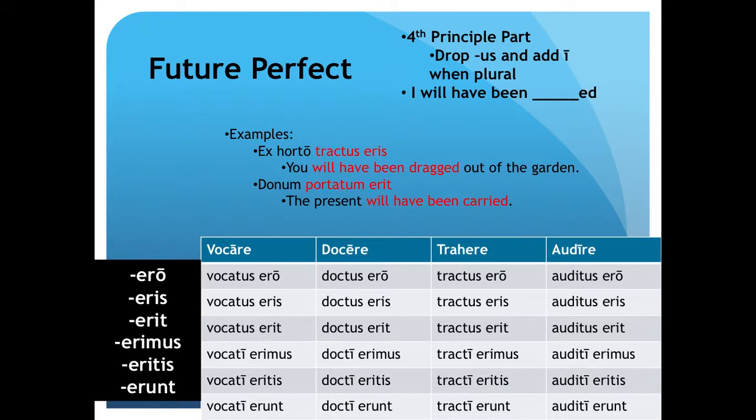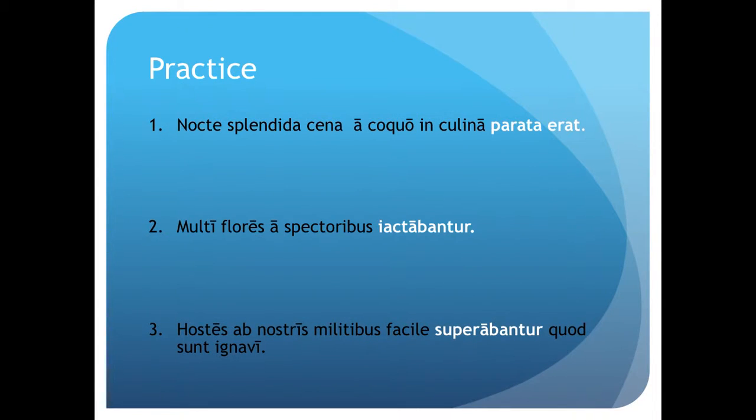In the first, tractus eris is a second person singular future perfect passive verb, which translates to "you will have been dragged." The second sentence, portatum erit, is a third person singular future perfect passive verb, which translates to "he," or in this case the present, "will have been carried."